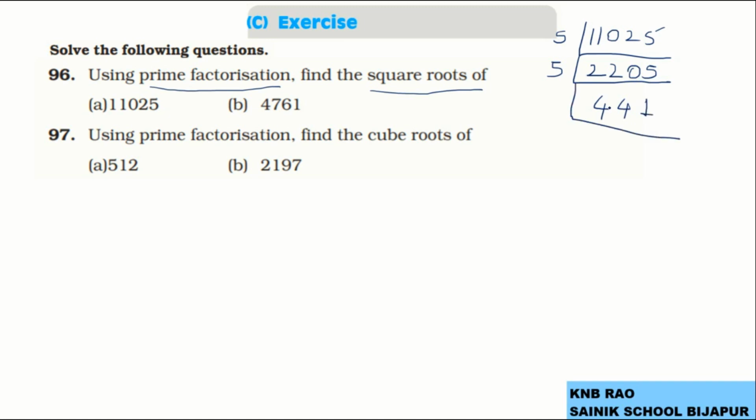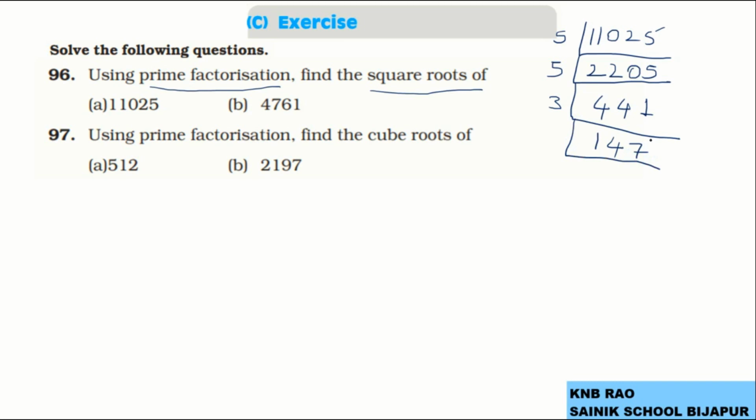Now this is not divisible by 5, it is divisible by 3. 3 1s are 3, 1 carried forward 14, 3 4s are 12, 2 carried forward 21, 3 7s are 21.